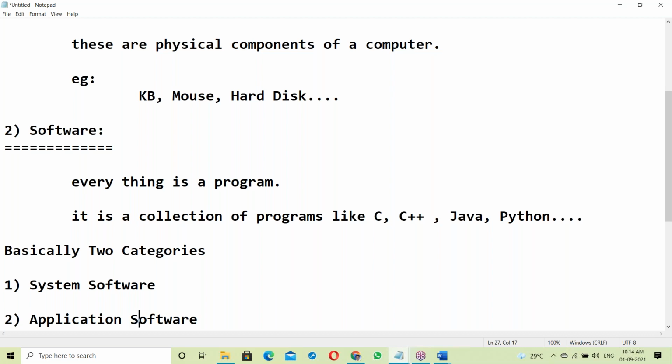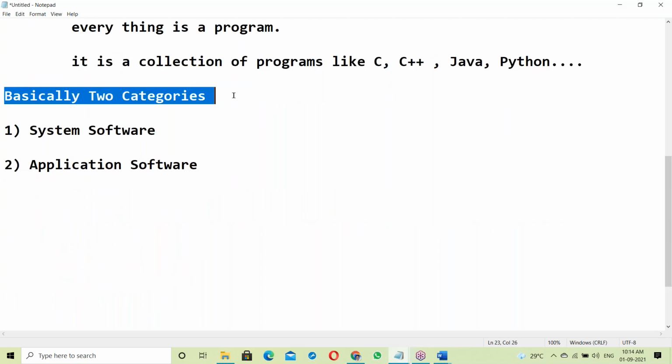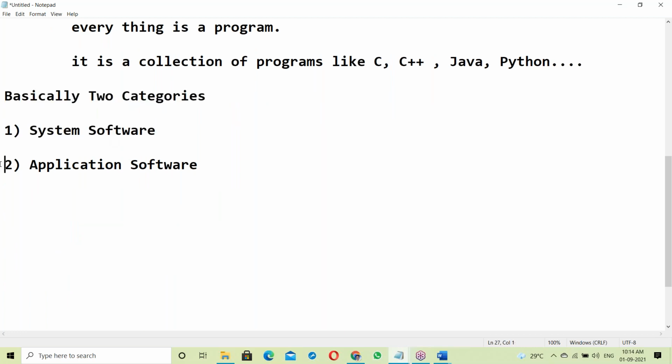System software and application software.